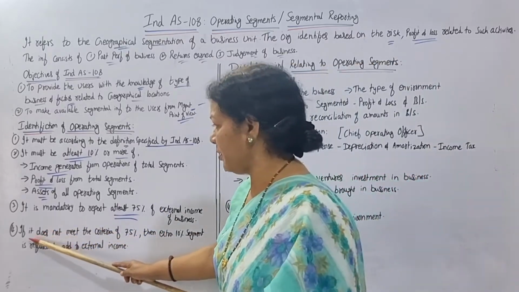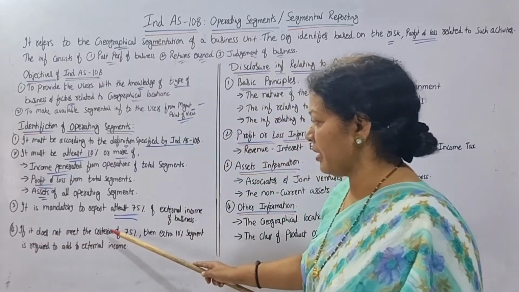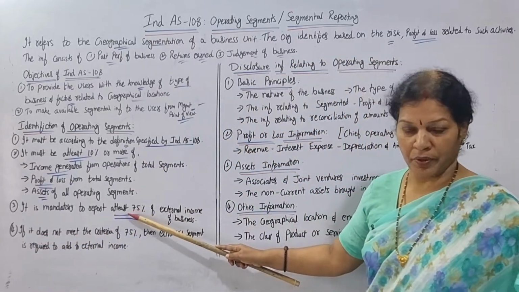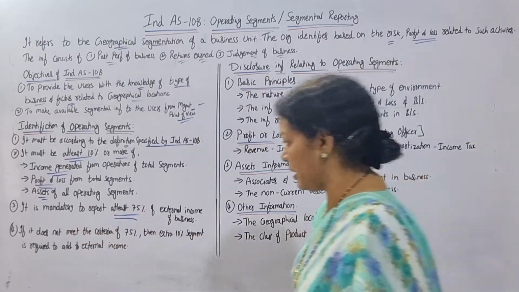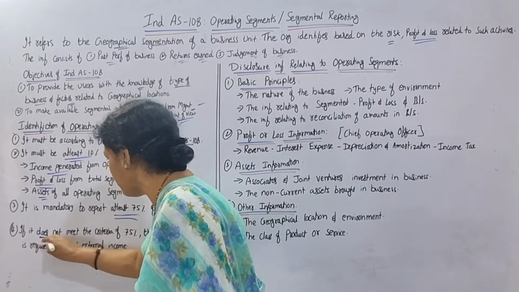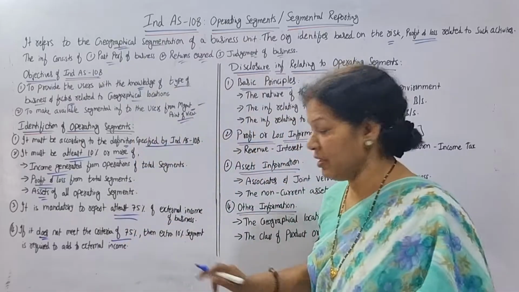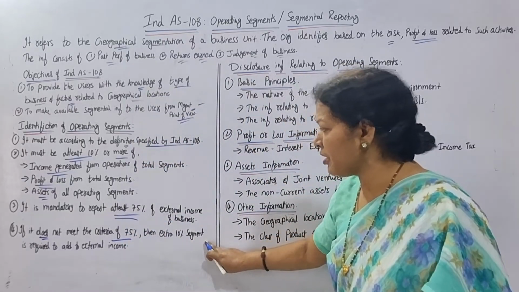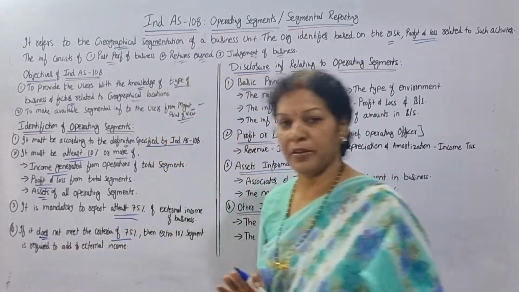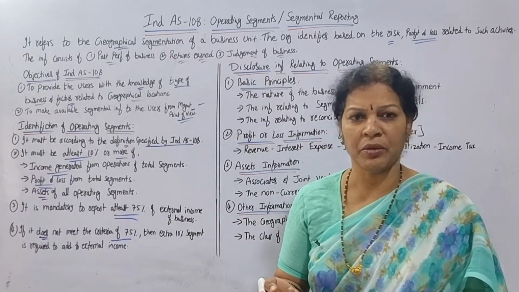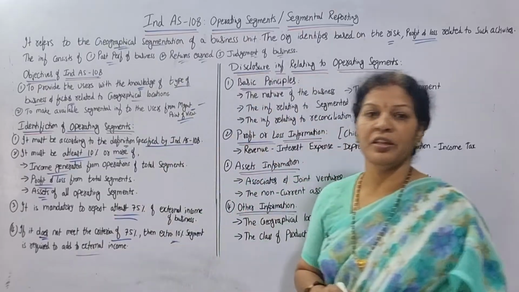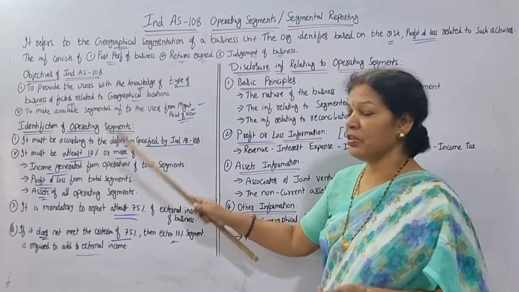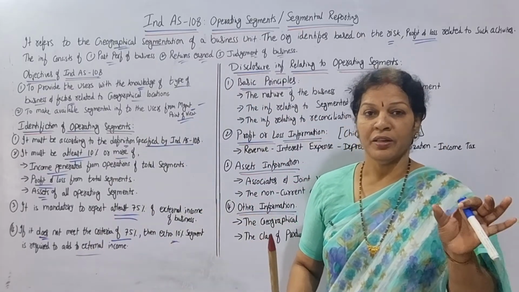And another point, if it does not meet the criteria of 75%, this point we are talking about, then an extra 10% segmentation is required. Extra 10% you can give the segmentation extra, so as to add that external income. In any of these ways you can identify segmentation.